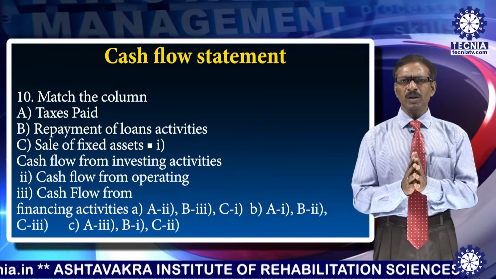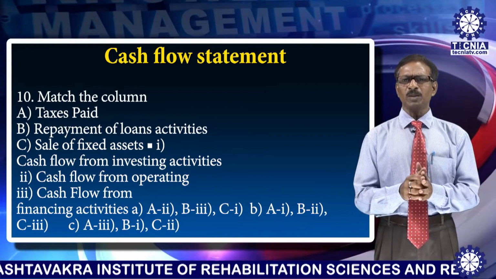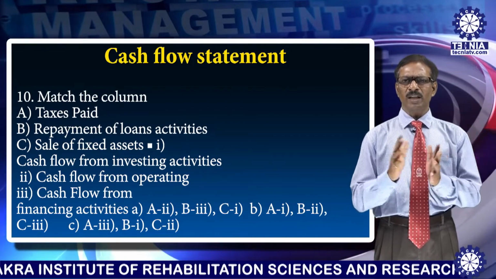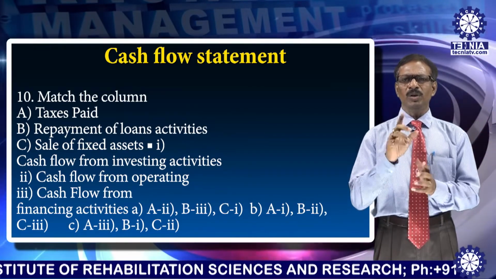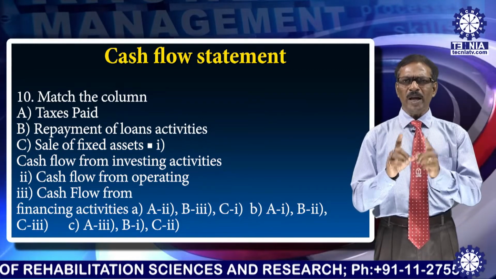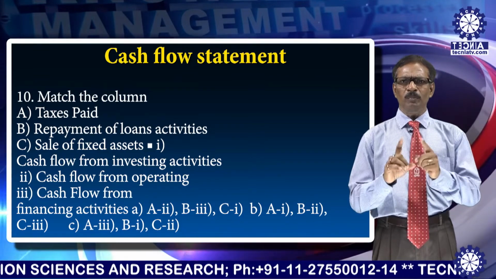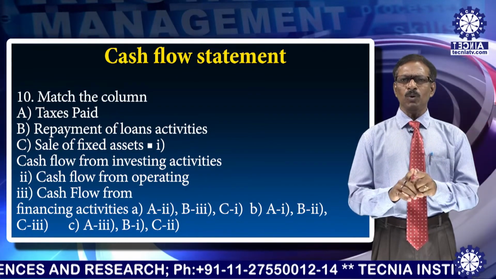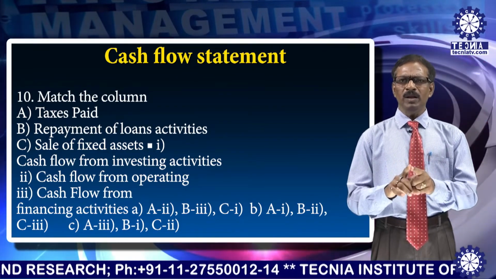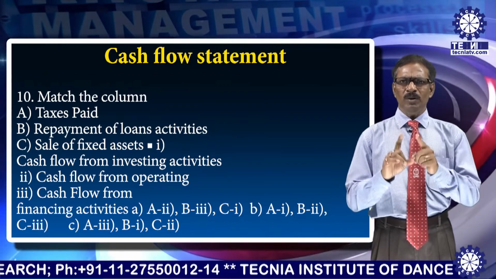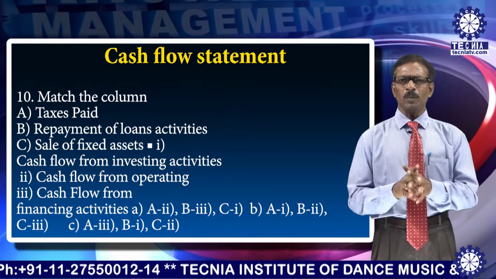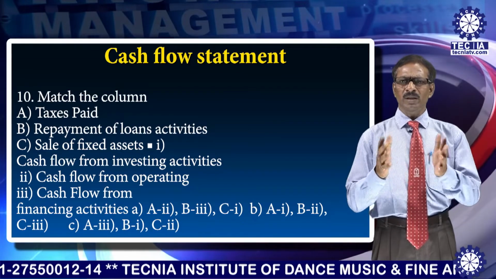Yes, we have already discussed that tax paid comes under the cash flow from operating activities. So it is the option A. For A, tax paid, it is the cash flow from operating activities. For B, it is the repayment of loan that comes under the cash flow from financing activities, and sale of fixed assets is related to the investing activities.